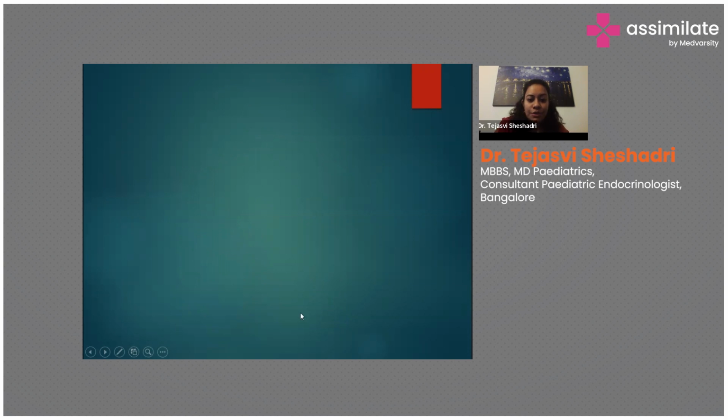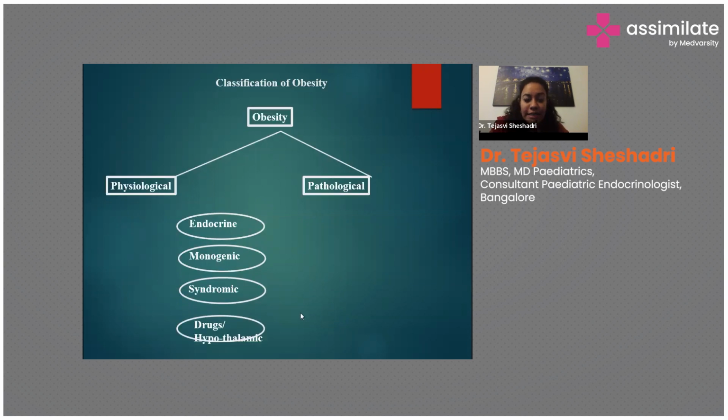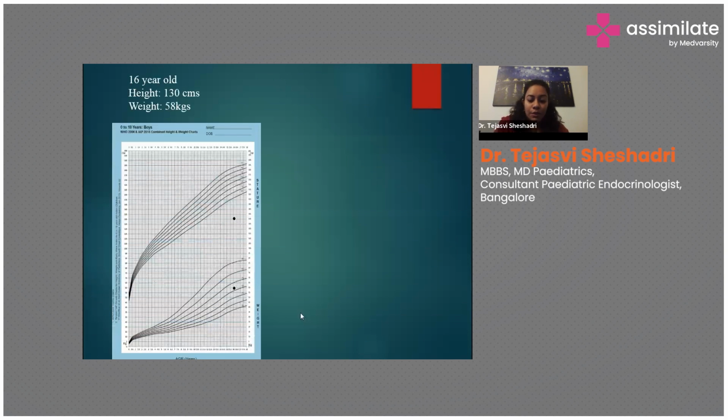And last, we come to drugs. Drugs, especially anti-epileptics and antidepressant medications, are known to cause increased weight gain. And hypothalamic causes, secondary to any tumor or head injury, or post-surgery for craniopharyngioma, can also result in obesity. So I'd like to discuss two cases just to know how you differentiate between physiological and pathological obesity.